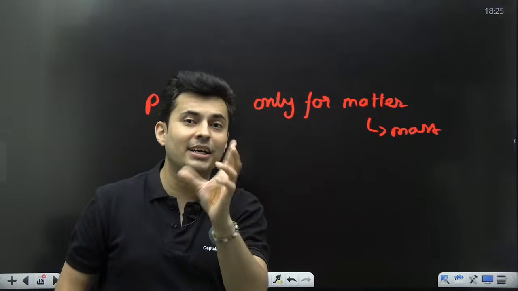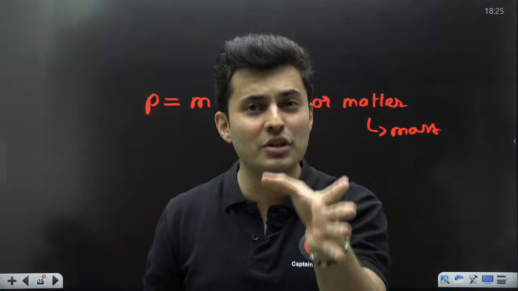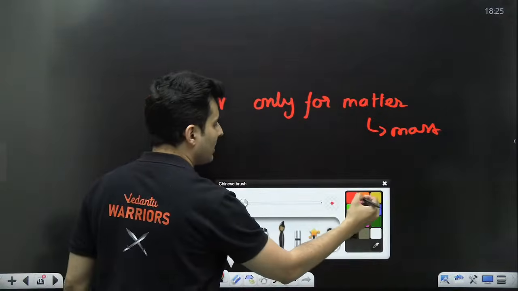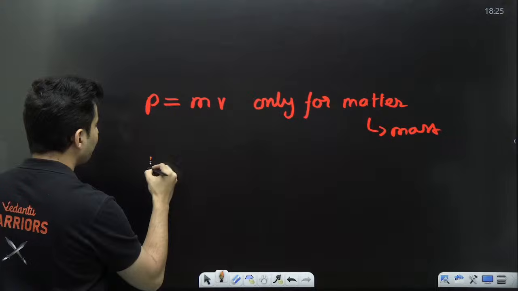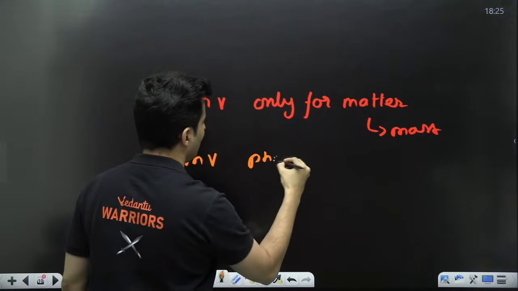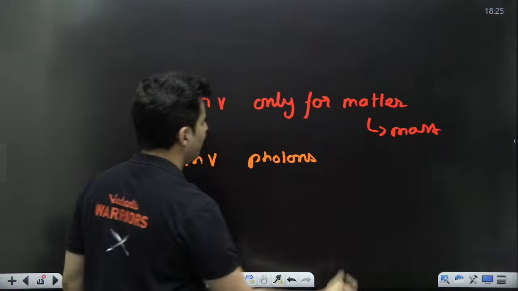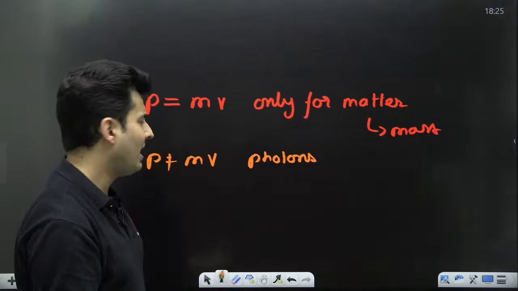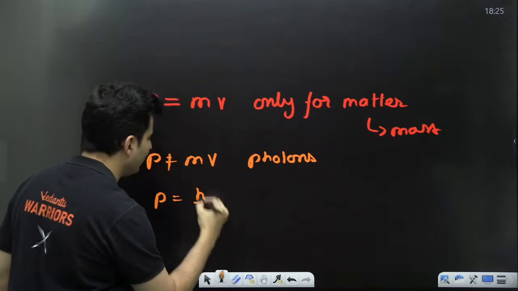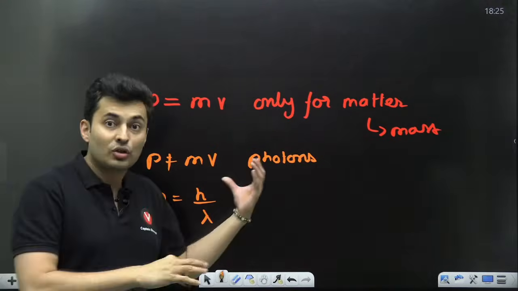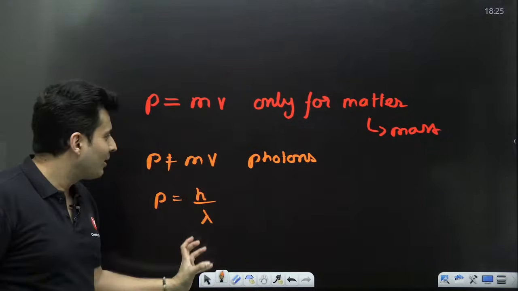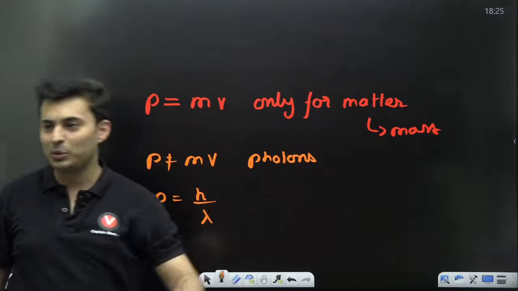Photon does not have matter. It is not made of protons, electrons, neutrons. It is not matter. So it is wrong to say p is equal to mv for photons. Photons do not have mass, they do not have charge, they do not have magnetic properties. So that's why the momentum of the photon has a completely different formula. The formula that you have seen in school level is only for matter. For photons you use this. I hope that doubt is answered.